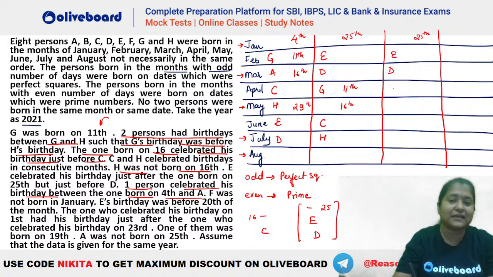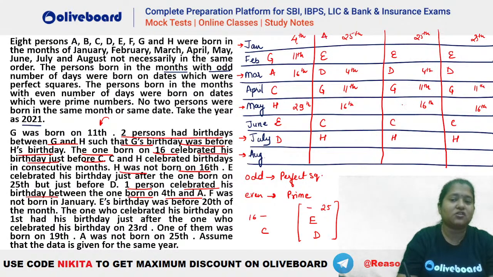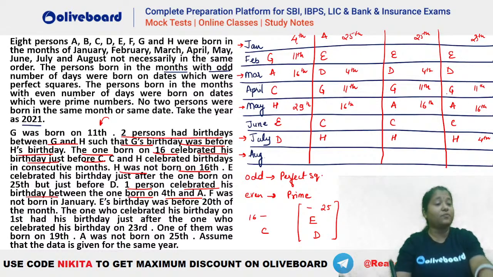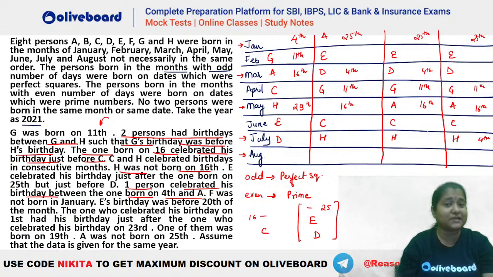25th, E, D, G, 11th, 16th. This is your C and H. Let's make once again. 25th, E, D, G, 11th, 16th. This is your C and H. Okay. So first case में, let's say we take your 4th here and your 4th here. So A can be this person also, A can be this person also. Either of the two cases is valid. Similarly, 4th can be in July also. Okay, and A can be here, right? So we have 4 possibilities now. तो अब हमारे पास 4 possibilities बन रही हैं.